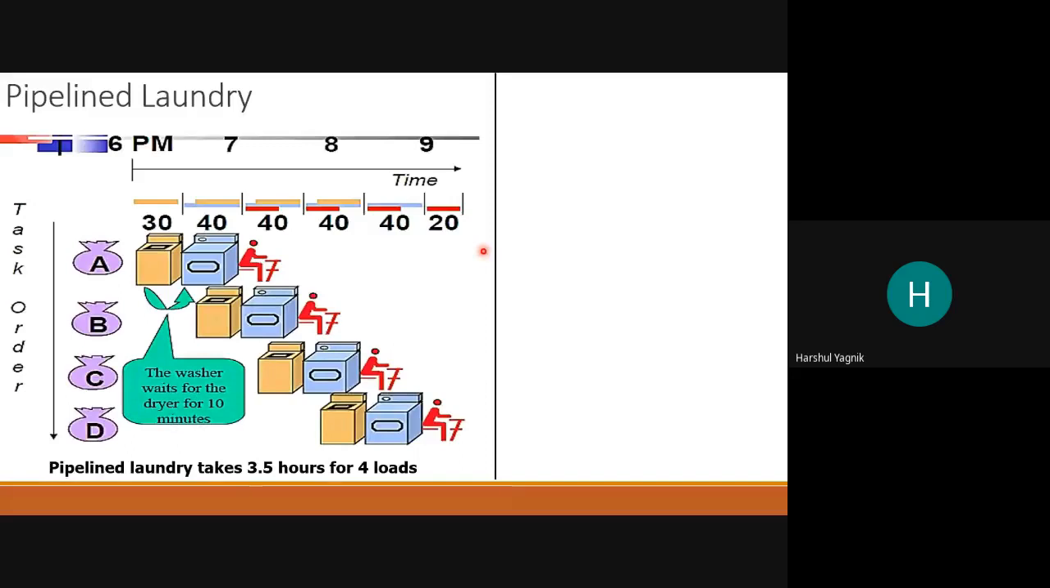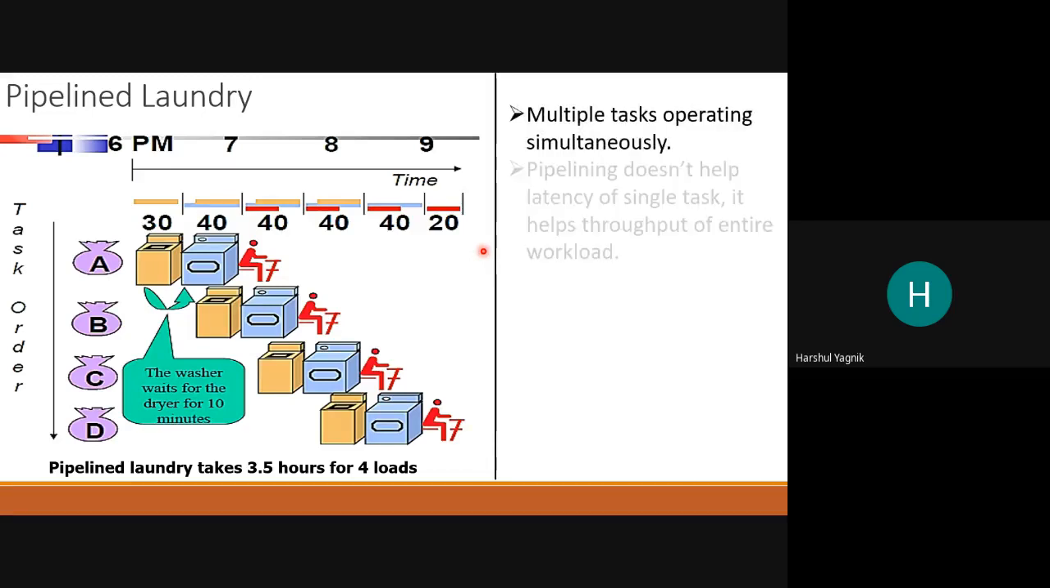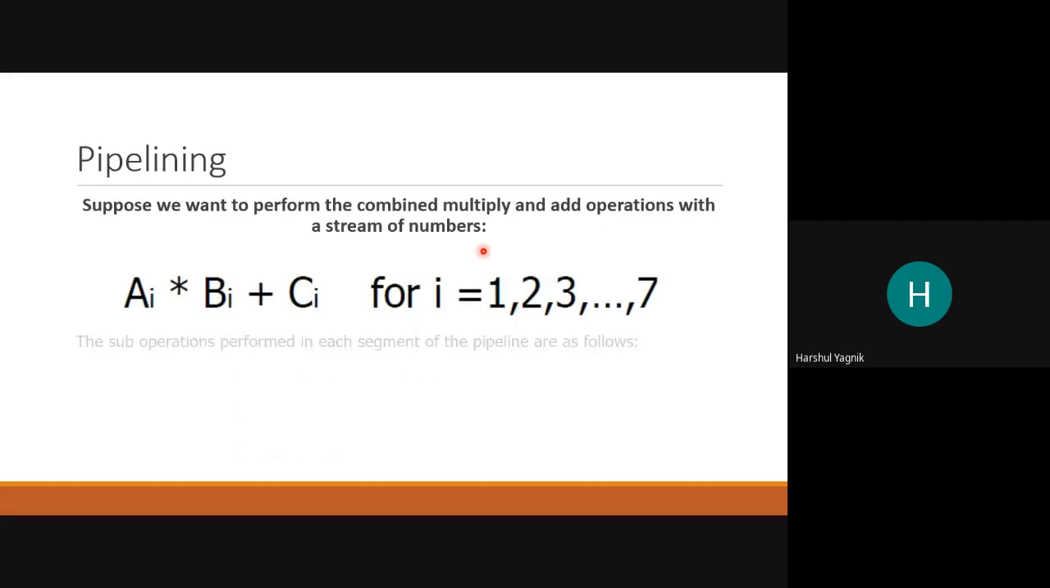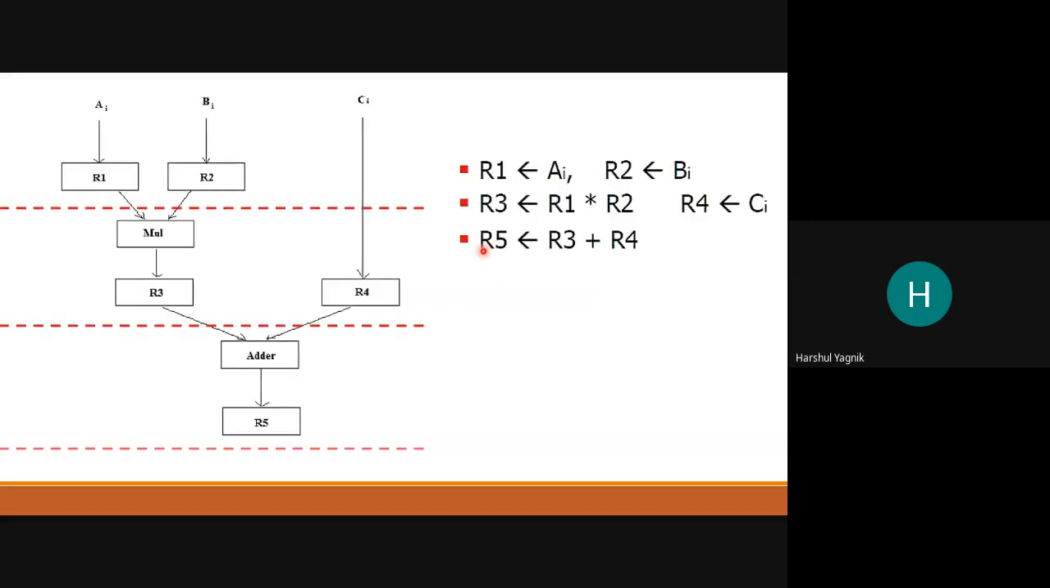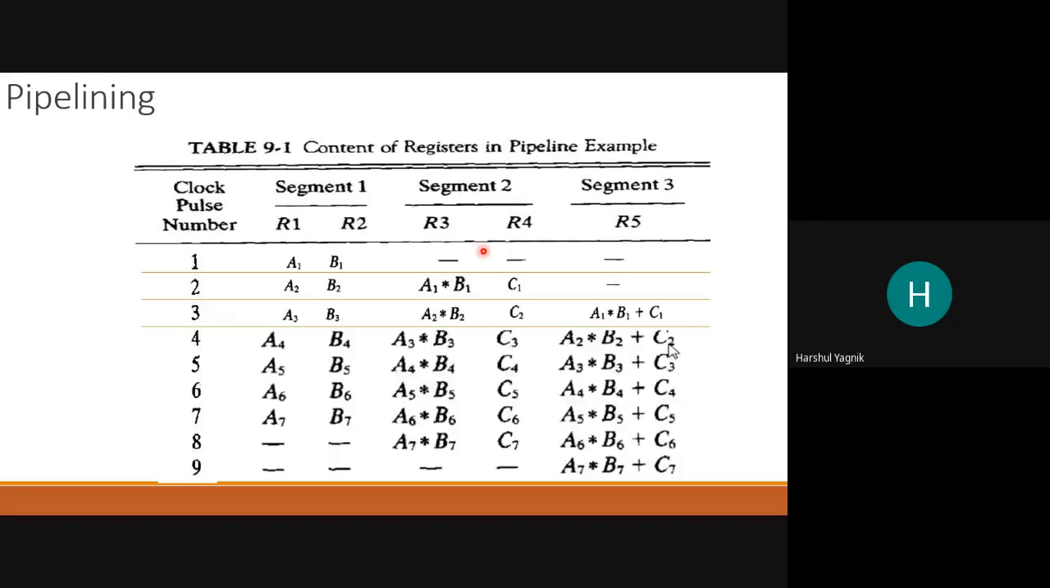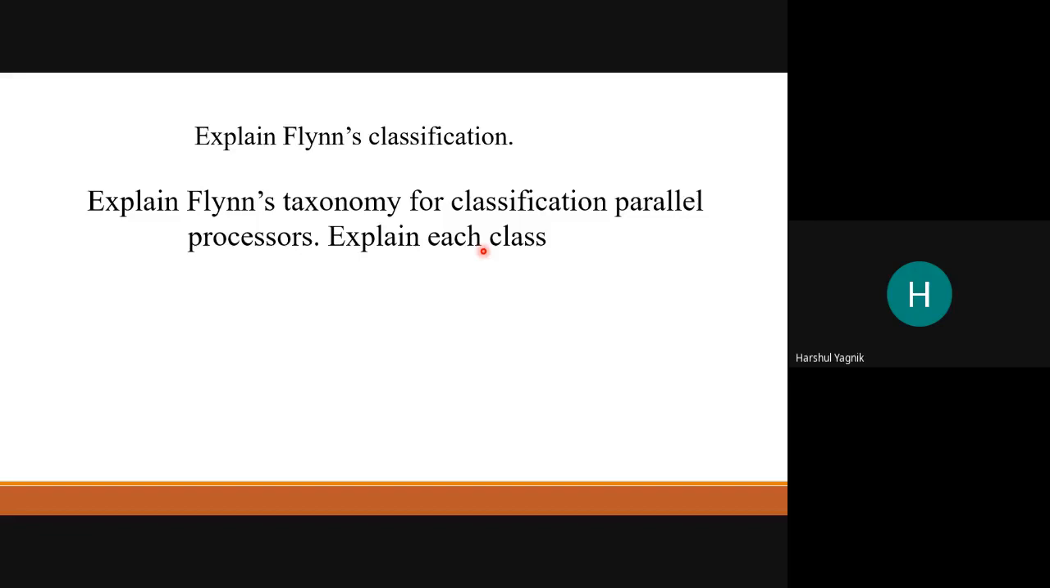with the analogy of a laundry system, right? Washer and dryer and folding person. And this also we discussed up to this point, right? How to have pipelining for operations. Now, the next question, which can be asked in the exam, is Flynn's classification or Flynn's taxonomy of classification for parallel processors.